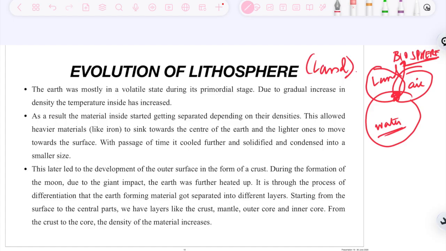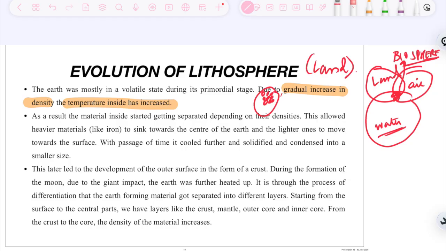It means that when there is an increase in the density, the temperature also increases. So why does the temperature increase? Because molecules now come together, and because of this friction, some amount of heat is present, which leads to increase in the temperature. As a result, the material inside started getting separated depending upon their densities. So what happened is that when the densities increased, that is particles started to come together, the temperature also increased.